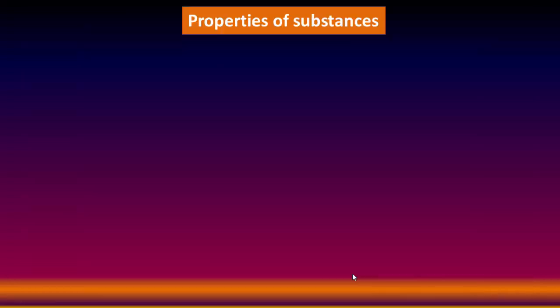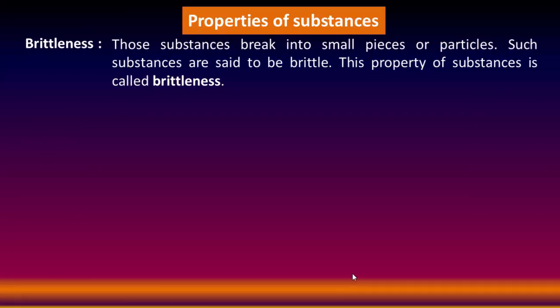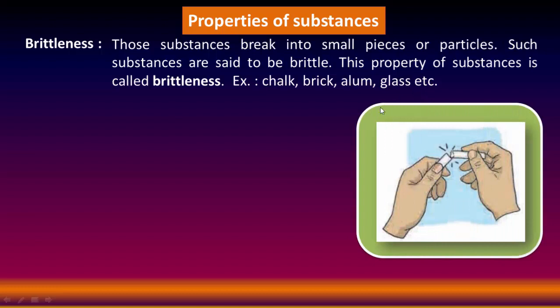Properties of substances. The first property is brittleness. Those substances that break into small pieces or particles are said to be brittle. This property of substances is called brittleness. The examples are chalk, bricks, glass, etc. Look at this picture. This is a chalk, it breaks into small pieces or particles. Therefore, this property of substances is called brittleness.